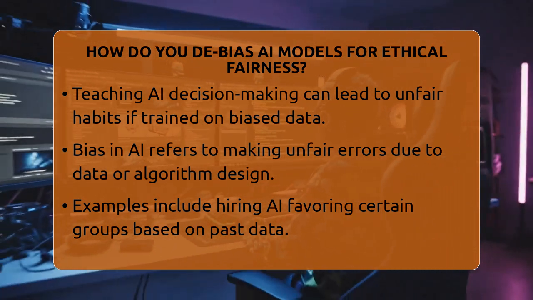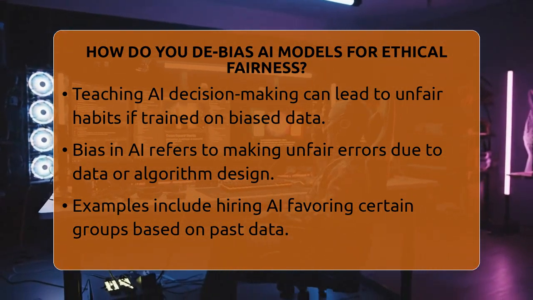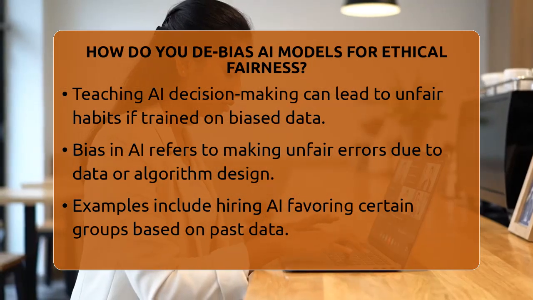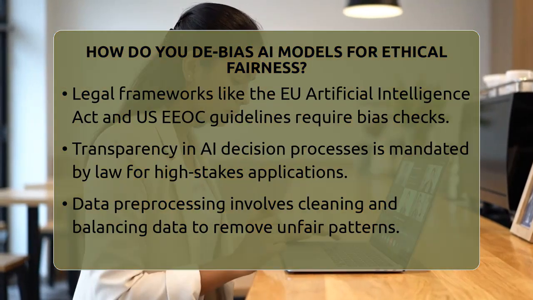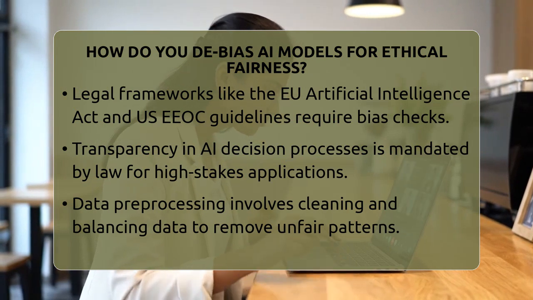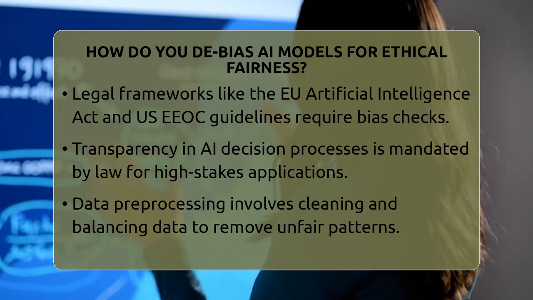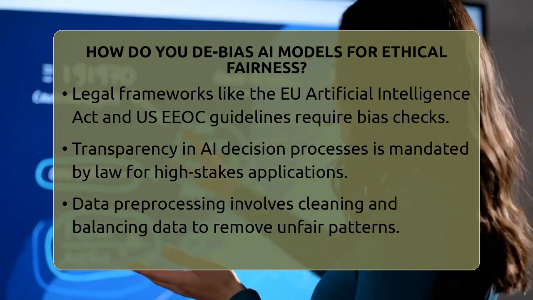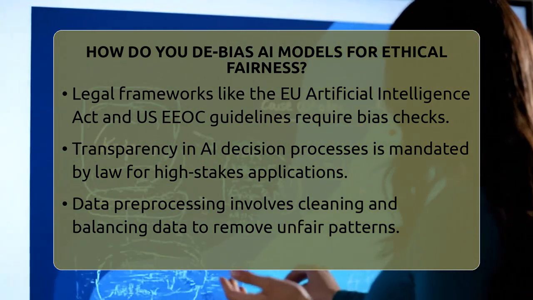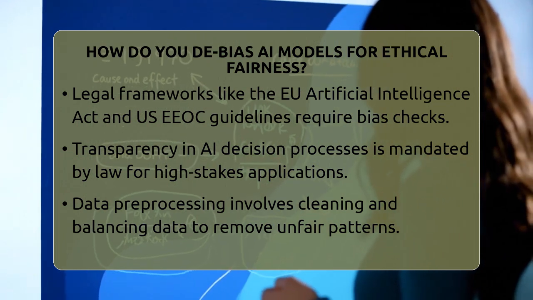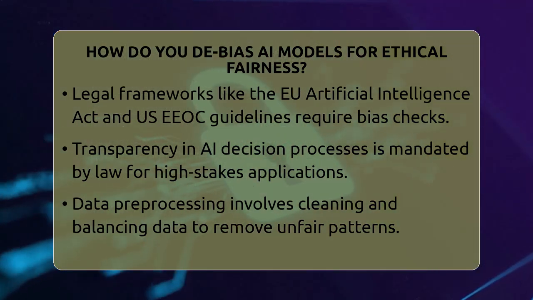The European Union has the Artificial Intelligence Act, and the United States has guidelines from the Equal Employment Opportunity Commission. These laws require AI systems, especially those used in high-stakes areas like jobs or healthcare, to be checked for bias. They also demand transparency so people can see how decisions are made.